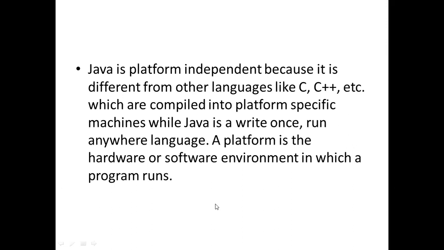So what is a platform? A platform is a hardware or software environment in which a program runs. For example, in your computer system, the software environment means your Windows 7, Linux operating system, etc., and the hardware environment means your motherboard and your architecture requirements. So a platform is a combination of hardware and software environment. We will discuss it in detail in the coming slides.